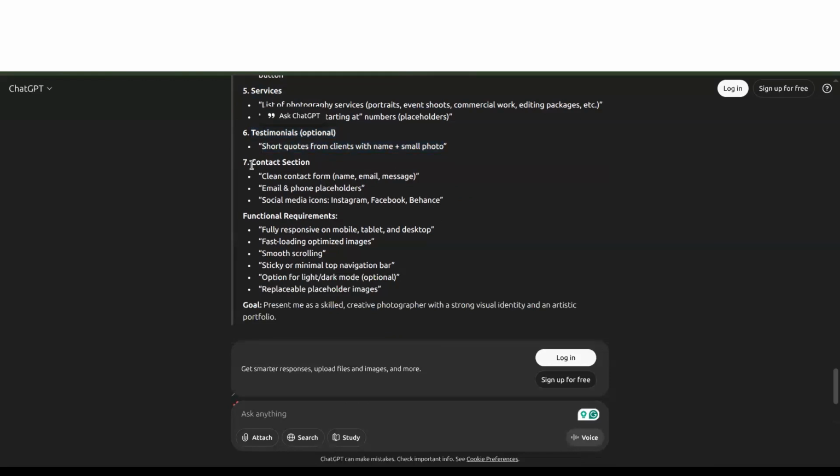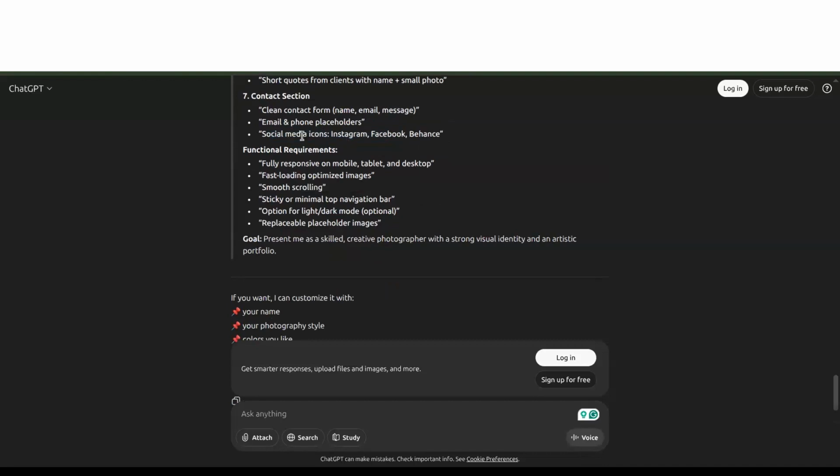And of course at last, the contact us section, which has a clean contact form, email, phone number, social media platforms. This should also be part of it. Let's go back and see what is happening here. It is trying to think, and it's trying to cook for you. It also gives you what it's trying to do. It says, okay, I will create a stunning minimal photography portfolio.